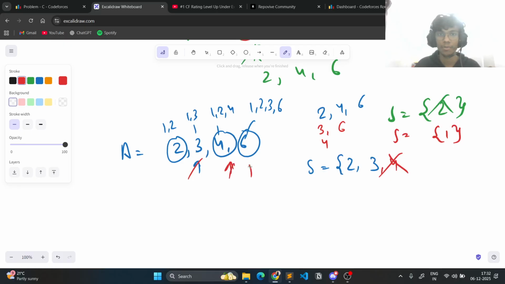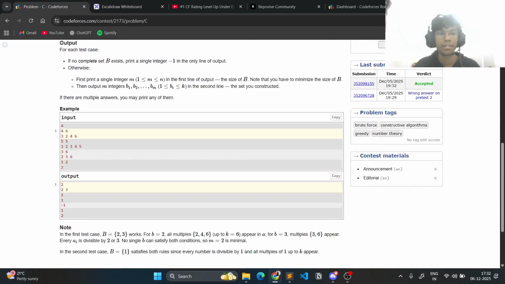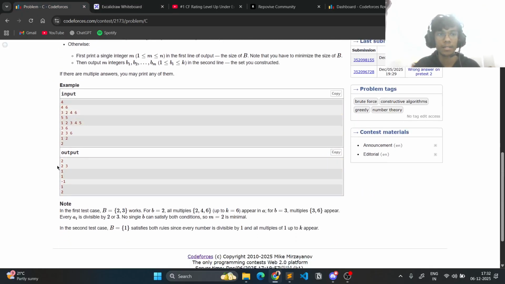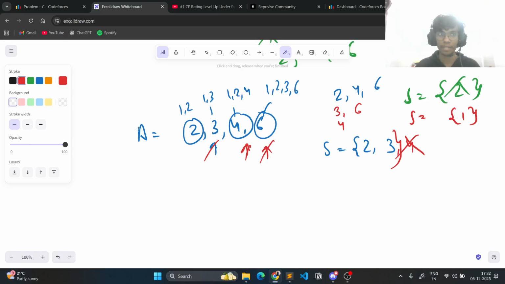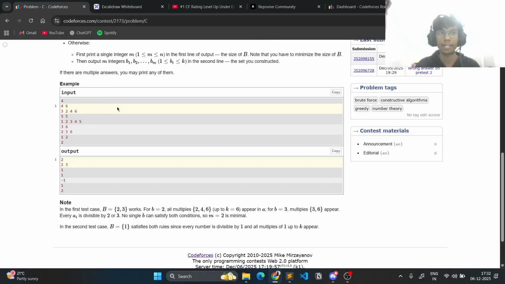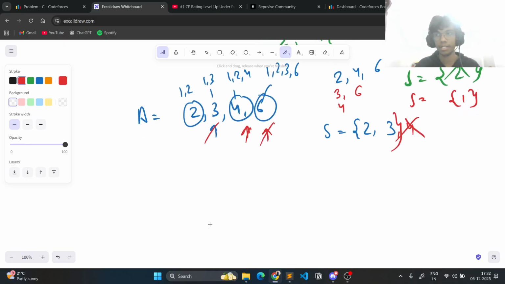And now we go to 6. Similarly for 6 also, 2 is a valid divisor, and we have already added a 2 in this case, so we'll not add a 6, and then this gets terminated, and this is our final answer. So this is basically it. First of all, I need to sort the array in order to iterate from the least possible element to the greatest element.